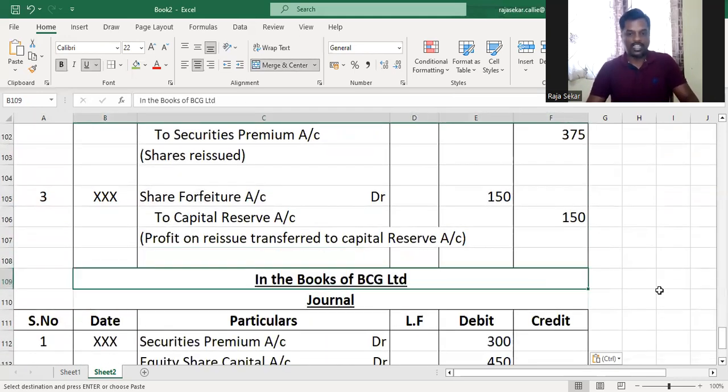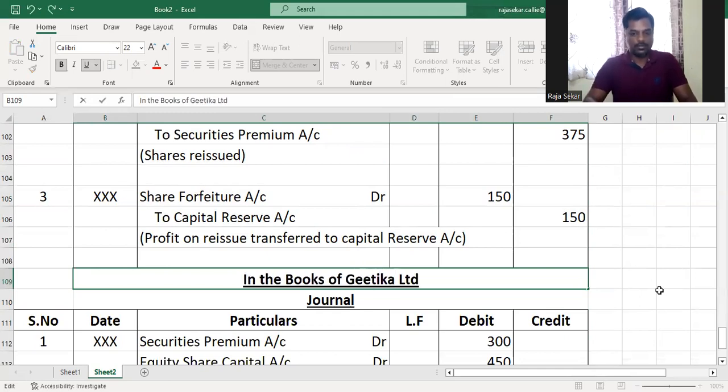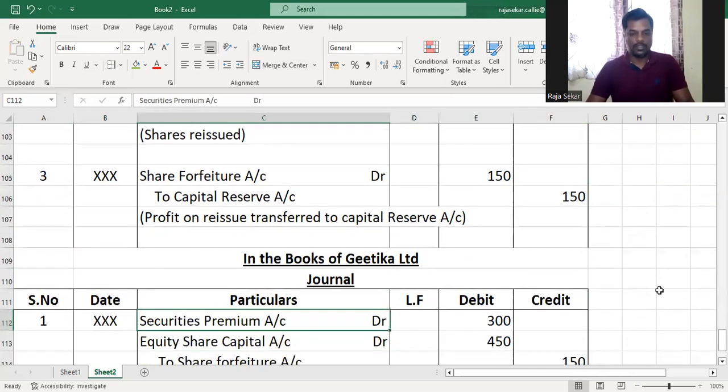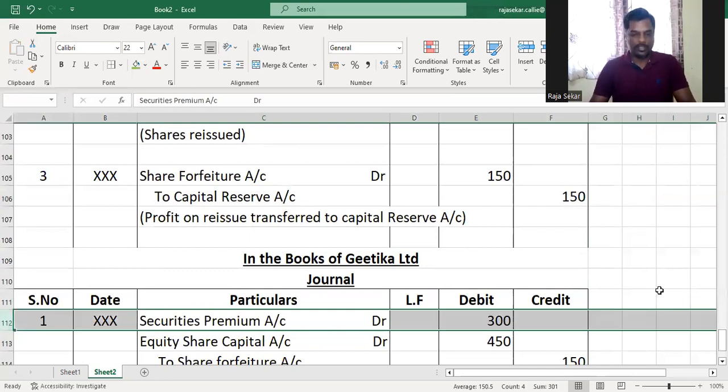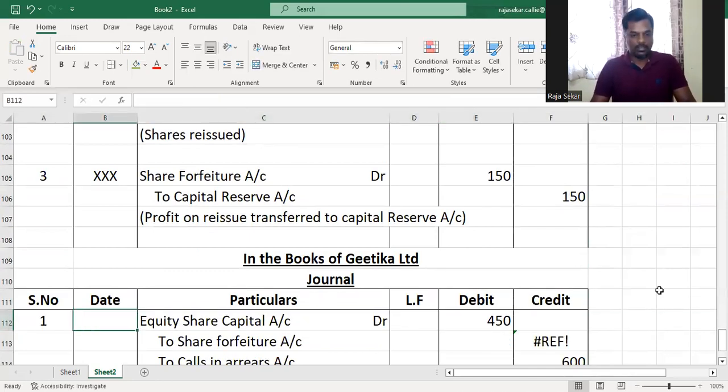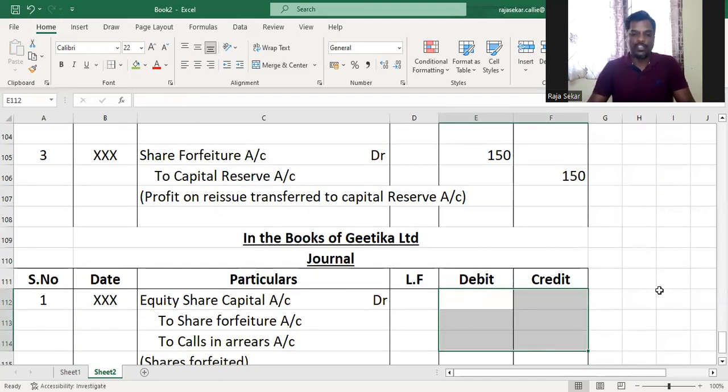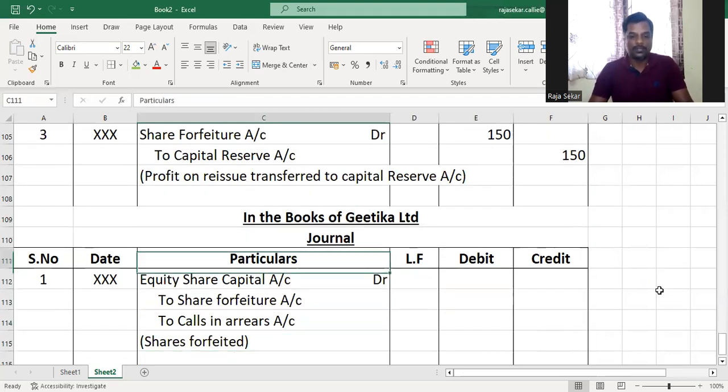In the books of Geetika Limited. Journal. There is no securities premium, and therefore that will not be there. Only share capital portion. So the journal entry will be share capital account debit, to share forfeiture account, to calls in arrears. Now, share capital will be debited with what?